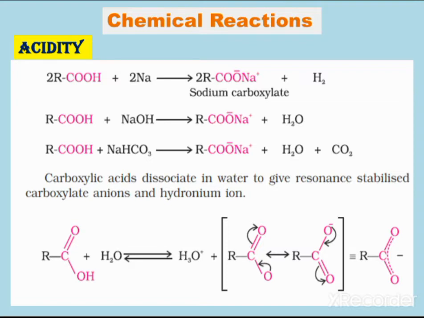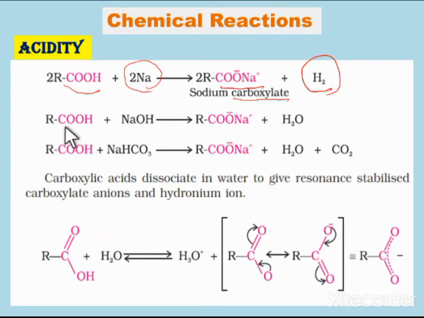When carboxylic acids are treated with metals like sodium, they form the sodium carboxylate salt, and in addition H2 gas is released.